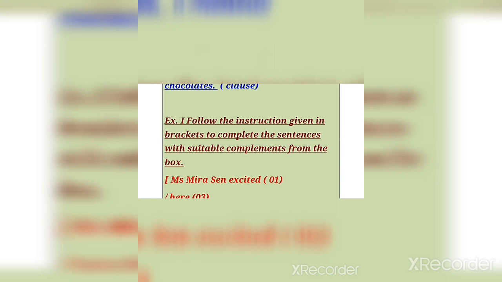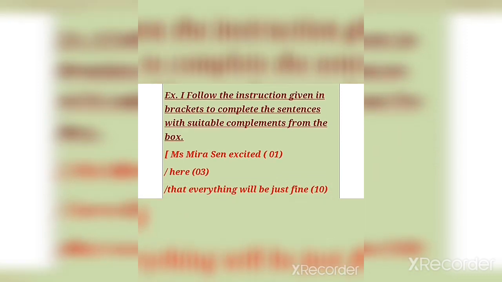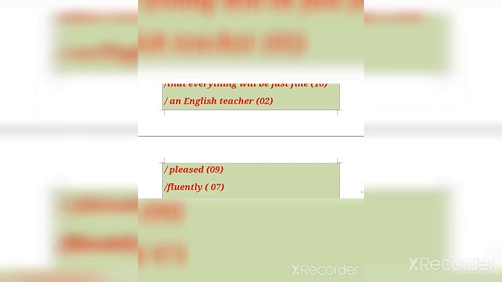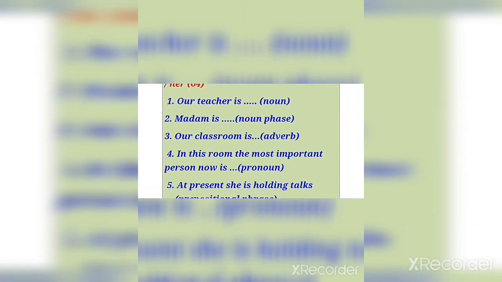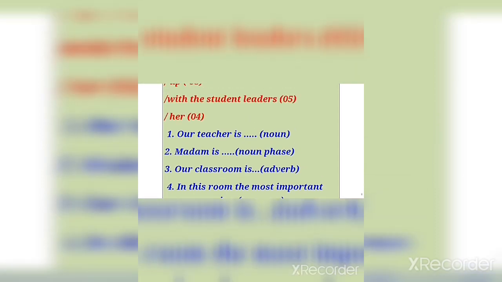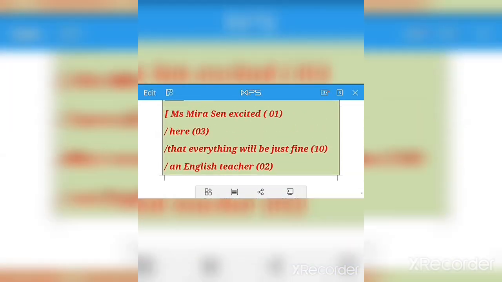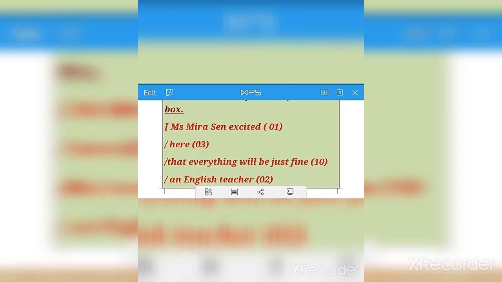Now here is the last exercise, exercise I. Follow the instructions given in the brackets to complete the sentences with suitable complements from the box. Again I have numbered all the answers here. The first says, our teacher is Miss Meera Sen.